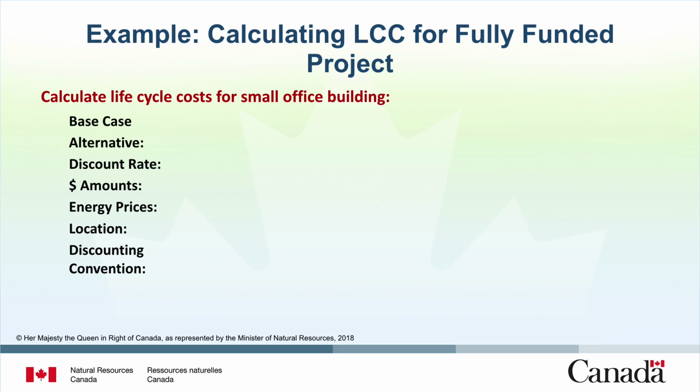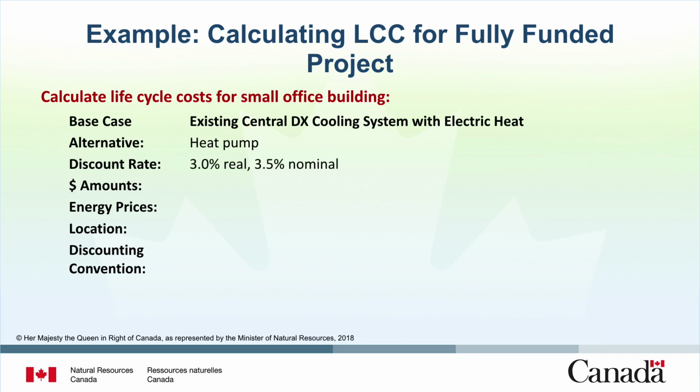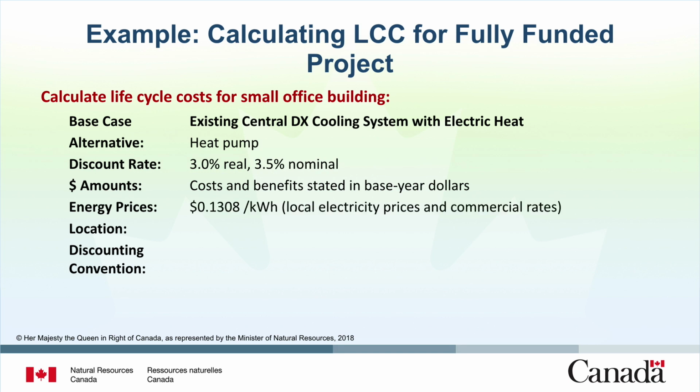In this example, we use a heating and cooling system for a small office building. The base case is the existing central direct expansion cooling system with electric heat. The alternative will replace this system with a heat pump. We will use a discount rate of 3% for the real rate and 3.5% for the nominal rate. The costs and benefits will be stated in base year dollars. We will use an electricity price of 13.08 cents per kilowatt hour. Note that you should use your local electricity and commercial rates. The discounting convention is end of year.